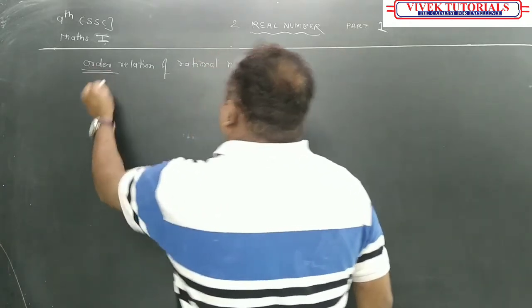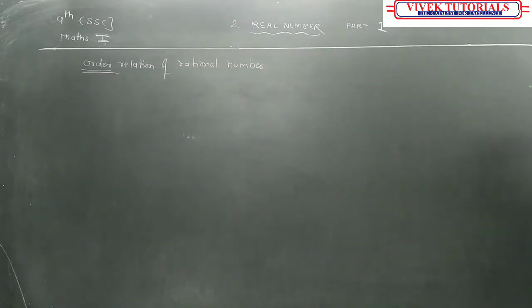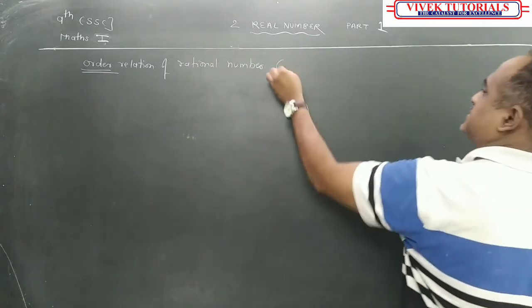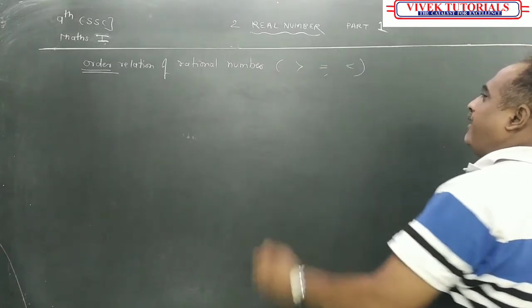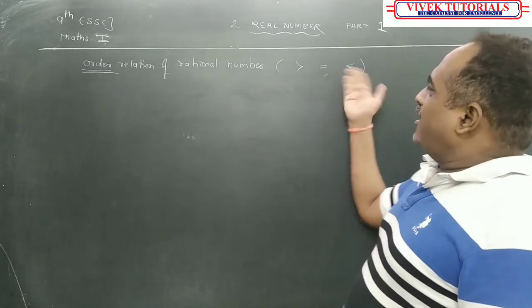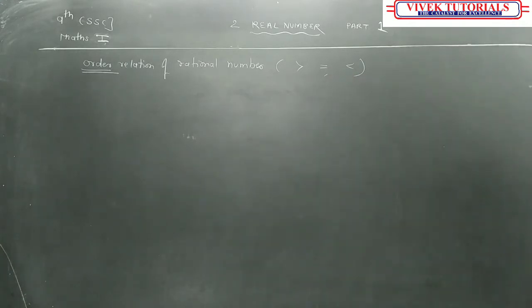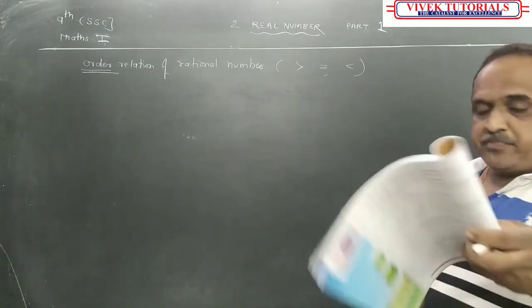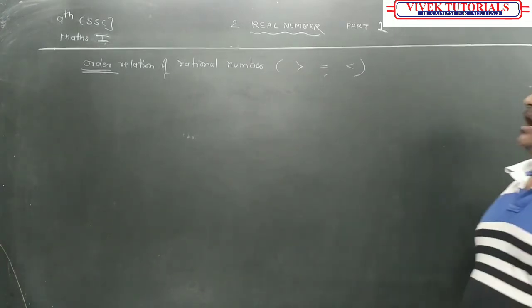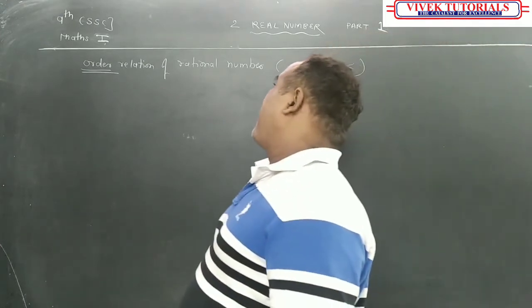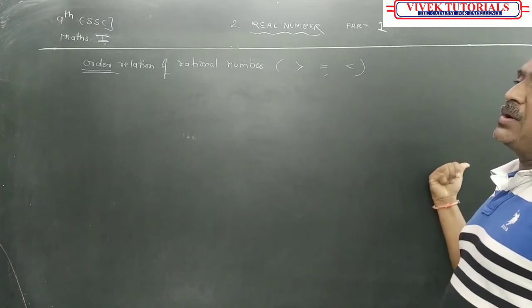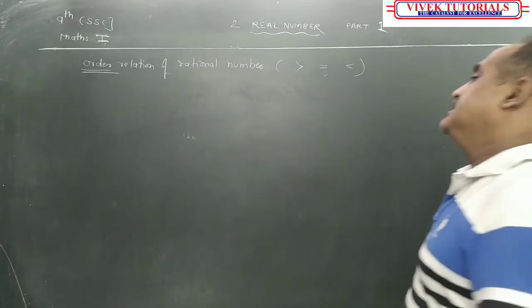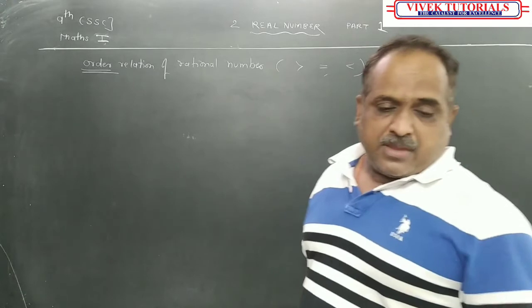Order relation. Please keep in mind what you think of order relation. Order relation is less than, equal to or less than, more than, less than or equal to. That is called order relation. Order relation of rational numbers means, between two rational numbers, which one is bigger, which is smaller, and which is equal.